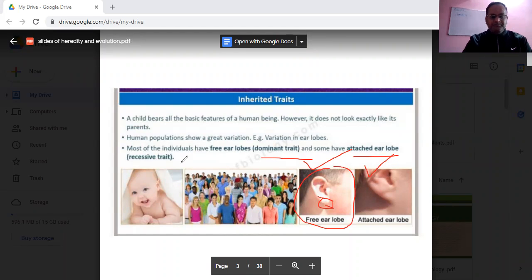Is it clear to all? So these are definitely inherited traits. If the parents have this character, it will pass to the next generation. And these characters are present in the gene. These are not acquired traits or acquired characters. Am I clear to all the students?